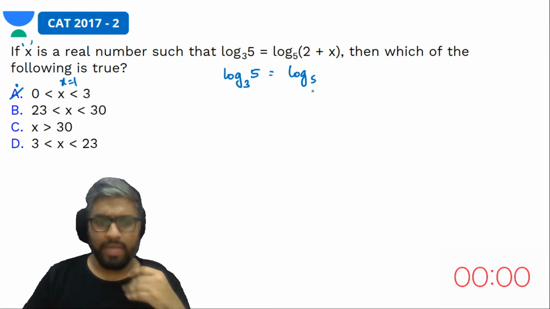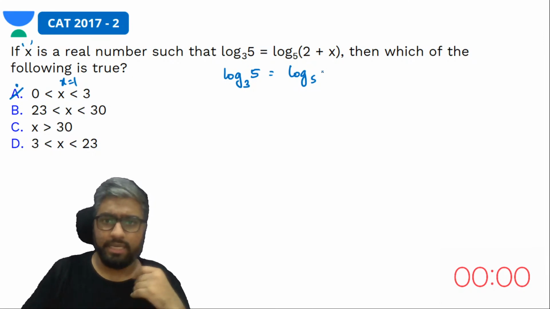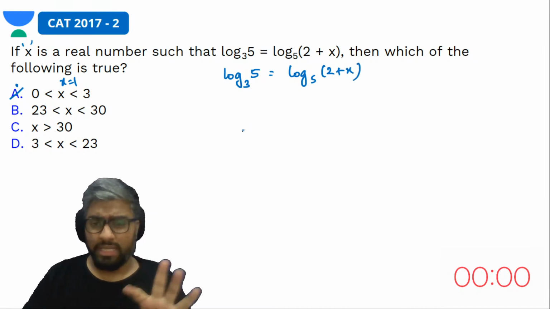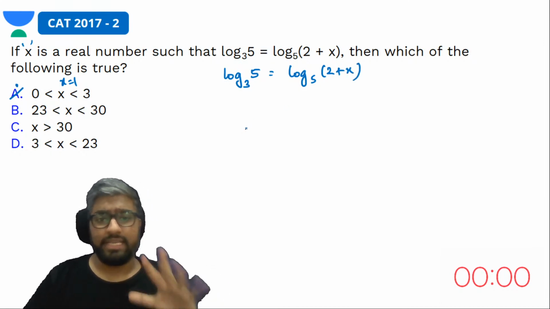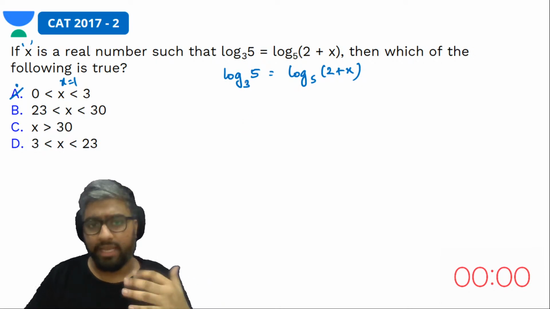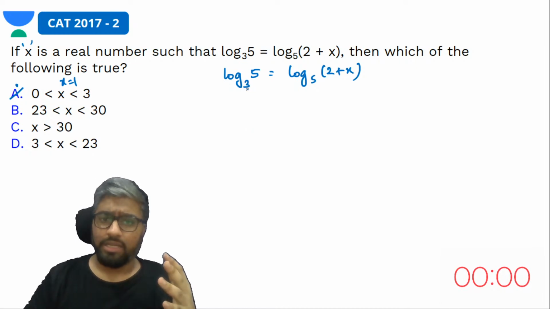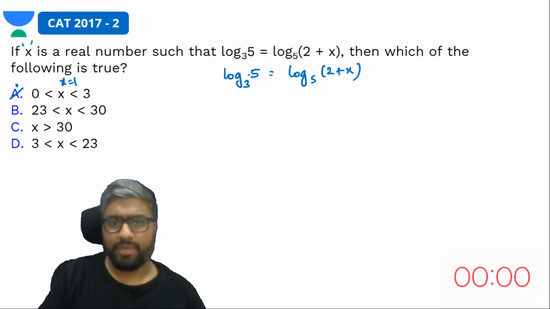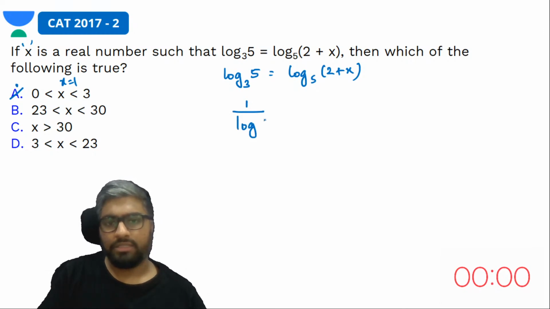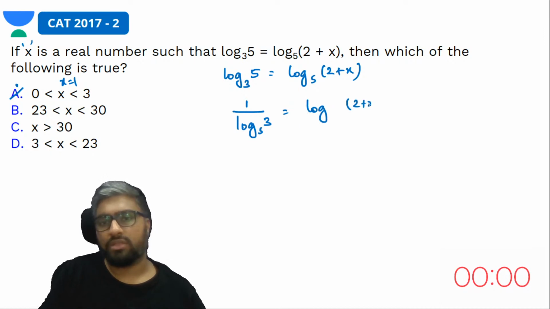Okay, so to look at this question, ठीक है, here is our term, 2 plus x. Now let's try to do something algebraically, see where it takes us. ठीक है, generally क्या करेंगे, ऐसा term देखेंगे तो what will be our first instinct? To change the base, right? So let's change the base. यहाँ पे base swap हो जाएगा तो क्या हो जाएगा? 1 by log 3 to the base 5 should be equal to log 2 plus x to the base 5.